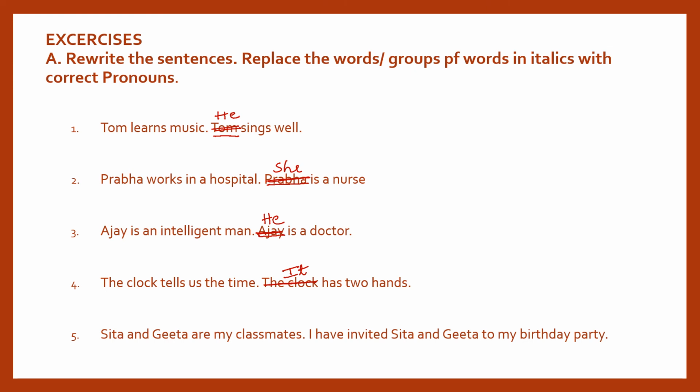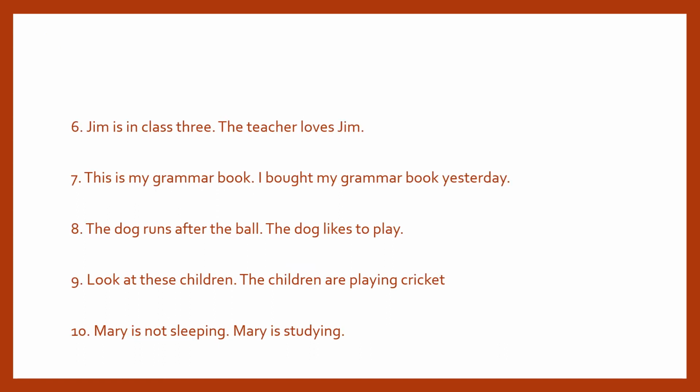Sita and Geeta are my classmates. I have invited Sita and Geeta to my birthday party. So in the place of Sita and Geeta you should use: I have invited them to my birthday party. Jim is in class 3. The teacher loves Jim. So in this place you should use: the teacher loves him. H-I-M, him.